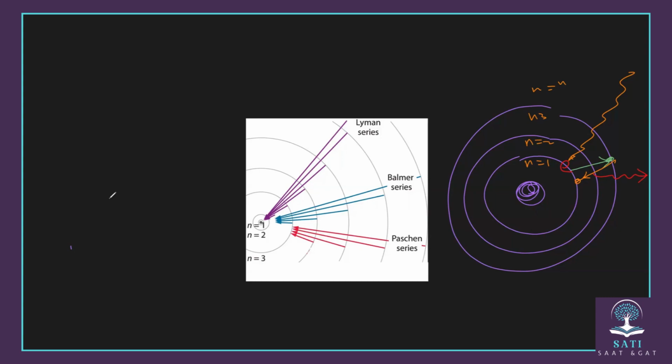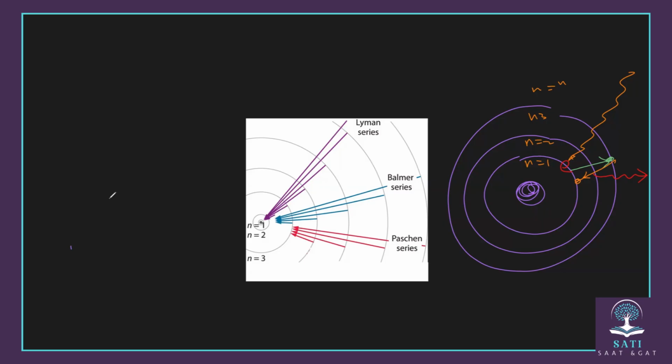This frequency or energy emitted when the electron comes back from higher to lower energy levels is called the spectrum of the hydrogen atom, or the series spectrum of hydrogen atoms.